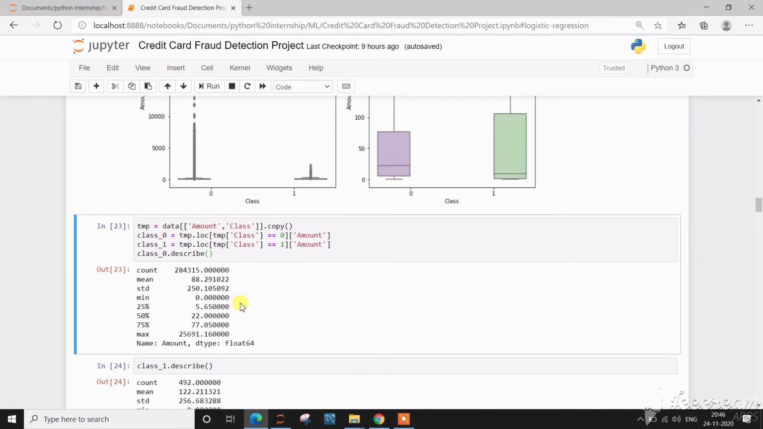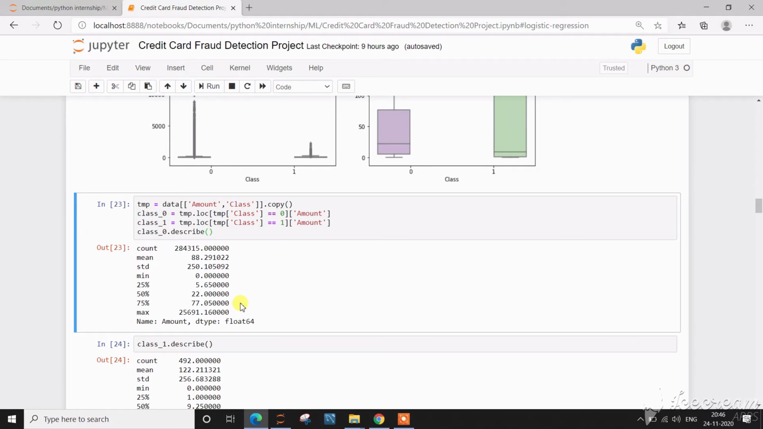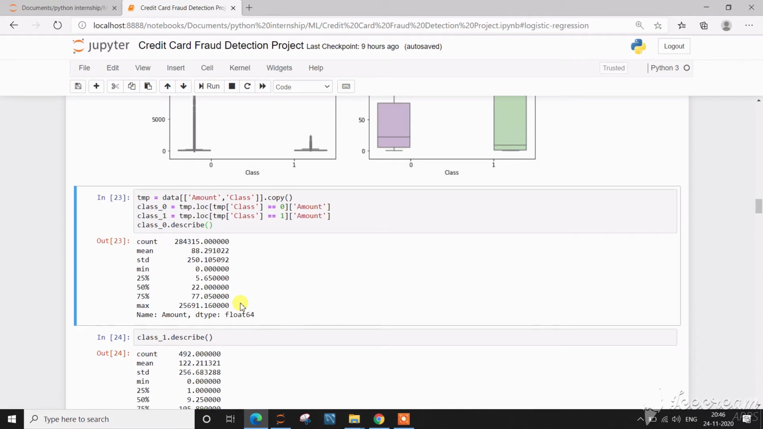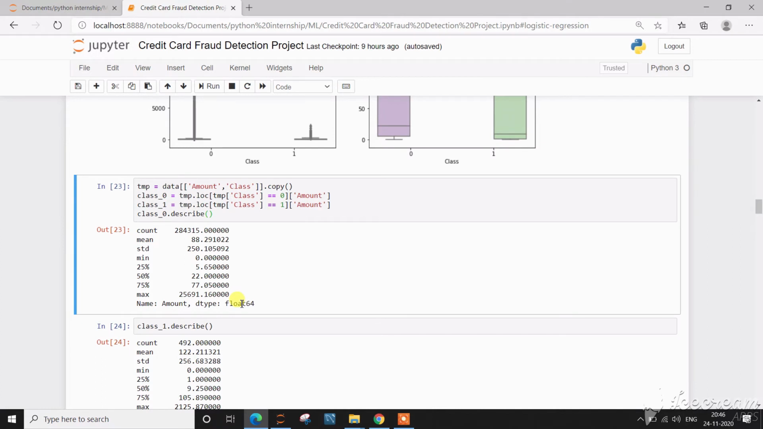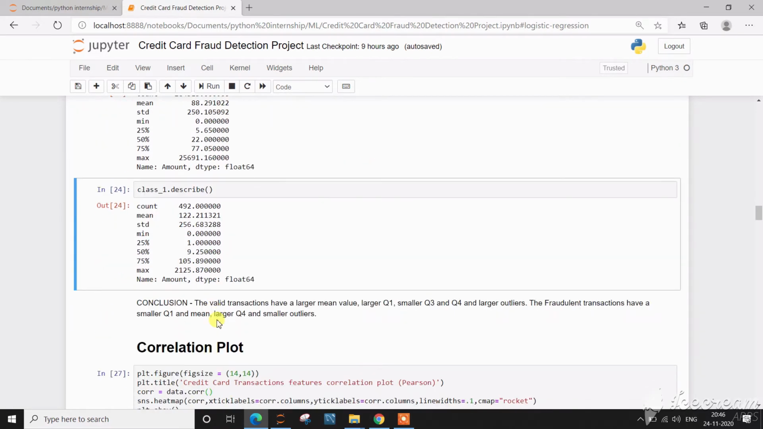Then I have come up with the output of the standard deviation, mean, and percentiles of the classes. Class 0 indicates the not fraud and class 1 indicates the fraud. So this is the not fraud.